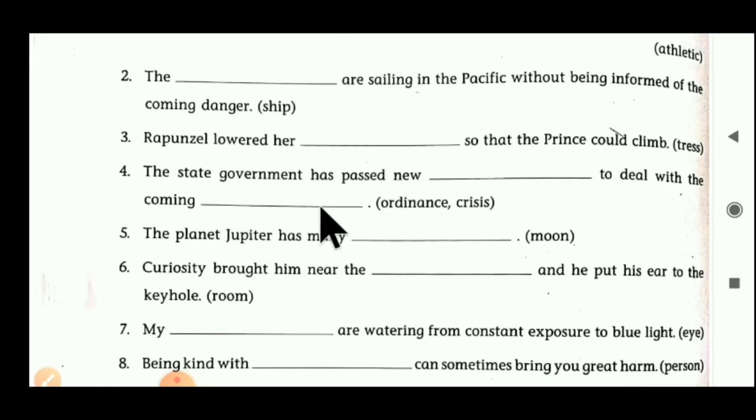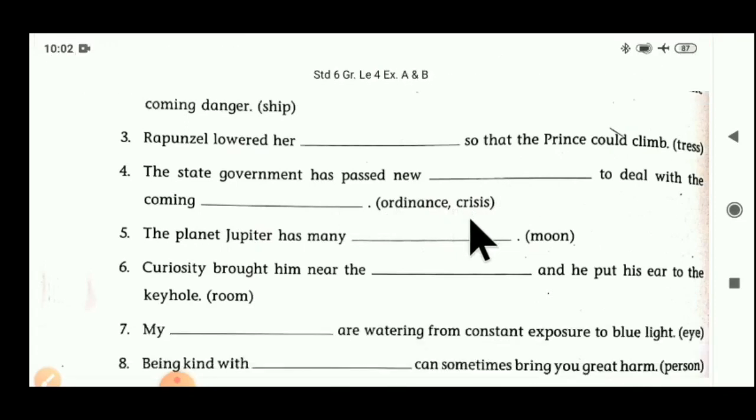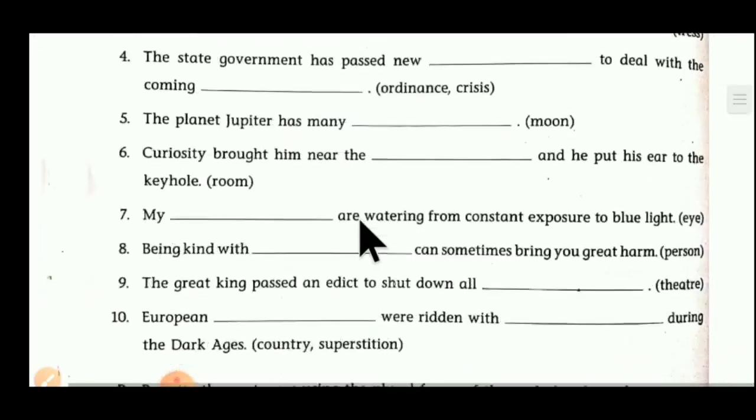Instead of crisis we have to put the plural form here, crises. Here crises is in plural form. So first blank we have to put ordinances, and second blank we have to put crises.